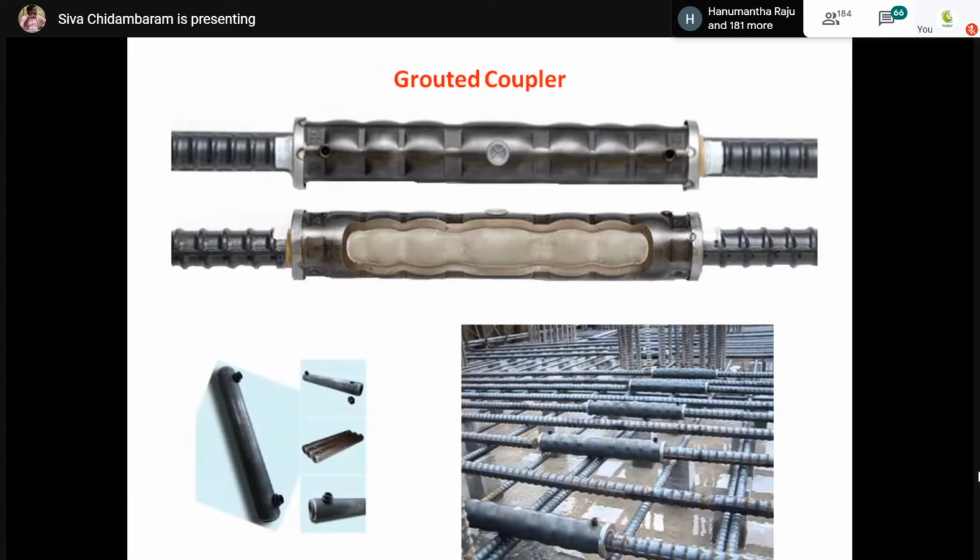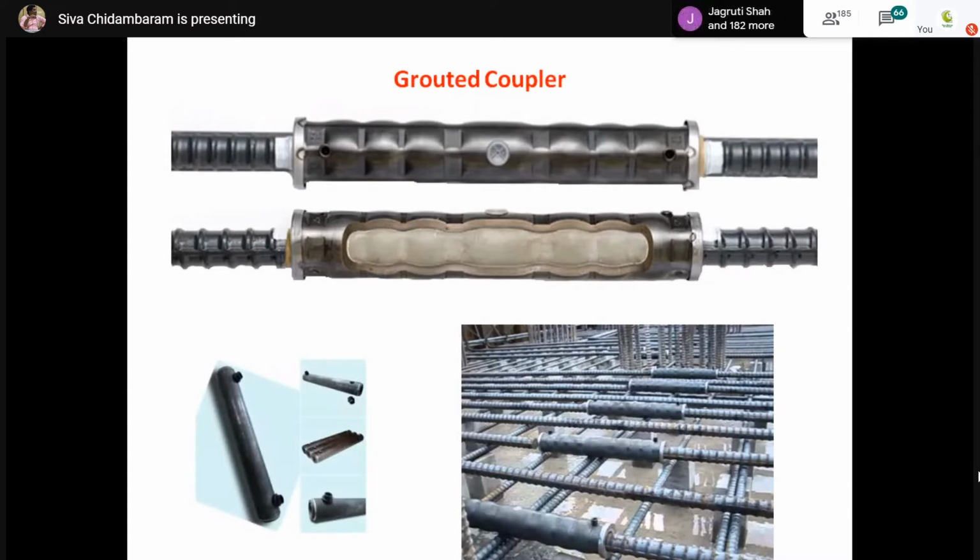It is one of the grouted couplers. You can see here it is again a cylindrical shell. Two rebars will be inserted into the coupling device, and at the top you can find holes on both sides, through which they will inject the grout. At the midpoint there is again a hole to ensure whether the grouting material has passed through the sleeve completely or not. To ensure that flow, they use the midpoint holes.